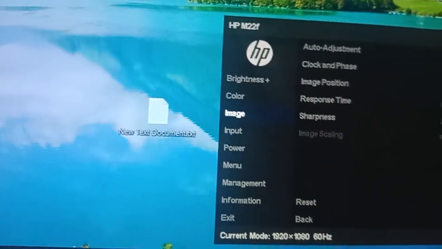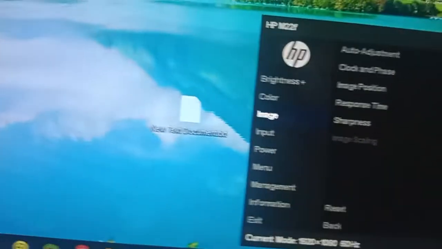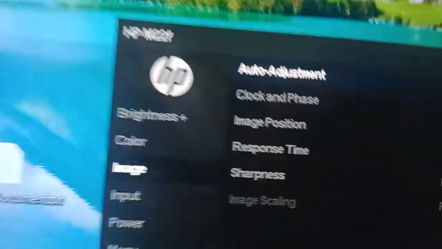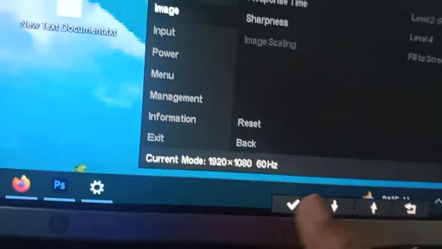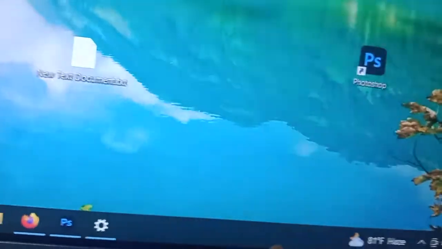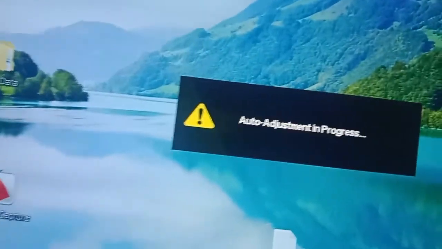Under image settings, on my HP monitor, you can see the auto adjustment option. From here you need to select the auto adjustment option and click done, and you can see auto adjustment in progress.